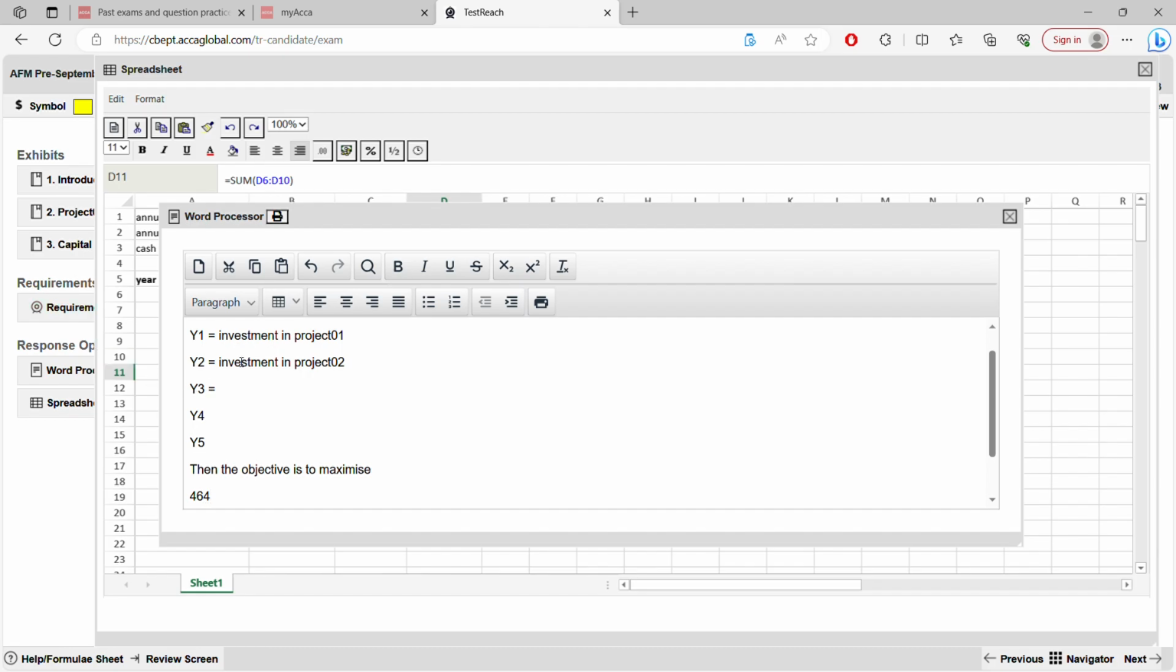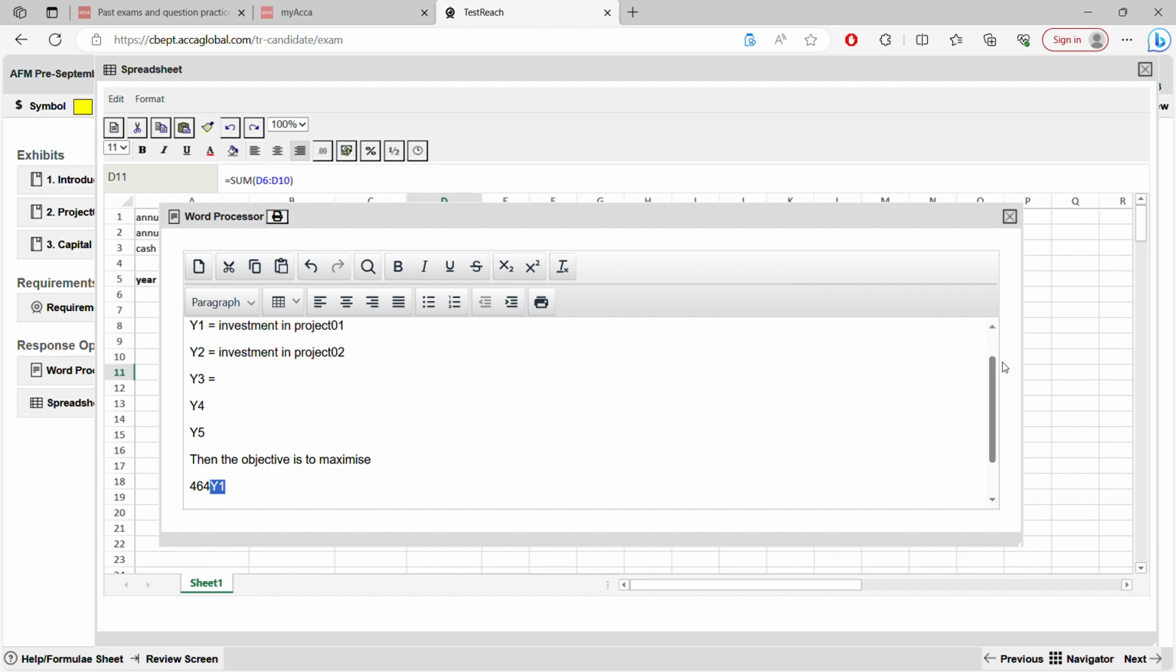Remember, here Y1 is the investment in project 1. So you have to multiply this with the investment in project 1. So rather than writing investment in project 1, investment in project 2, you are going to use these variables that you have just mentioned here: Y1, Y2, Y3, Y4, Y5 for investments. So 464 is the net present value of the first project. Y1 is the investment in project 1. So multiply that like that. For every project, you have to do the same.